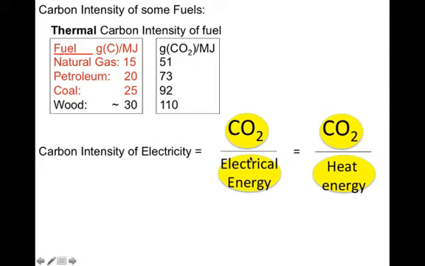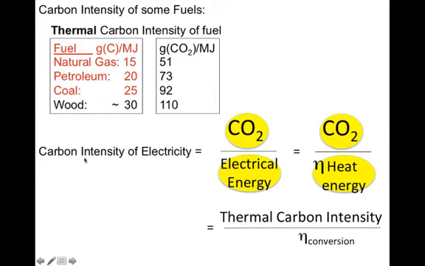Well, we recognize that the amount of electrical energy we generate is not equal to the amount of heat, but we have to multiply by the efficiency of conversion. This right here is the carbon intensity of the fuel. And so in fact, the carbon intensity of the electricity we produce is equal to this thermal carbon intensity of the fuel, but we have to divide by the conversion efficiency because we get less amount of electricity out for the same amount of carbon dioxide emitted if we have to convert the heat to electricity.